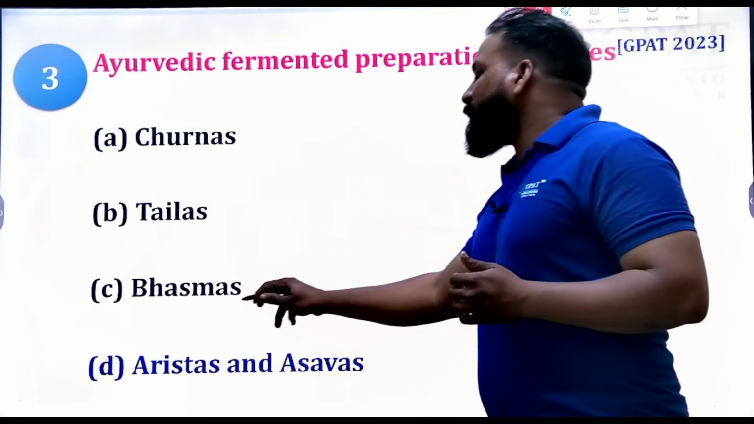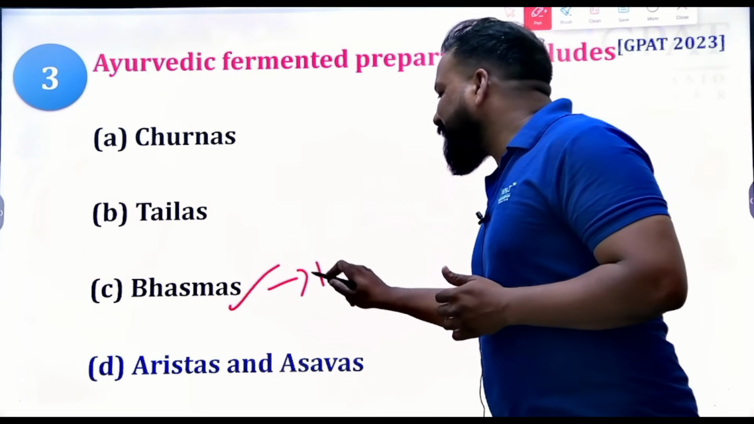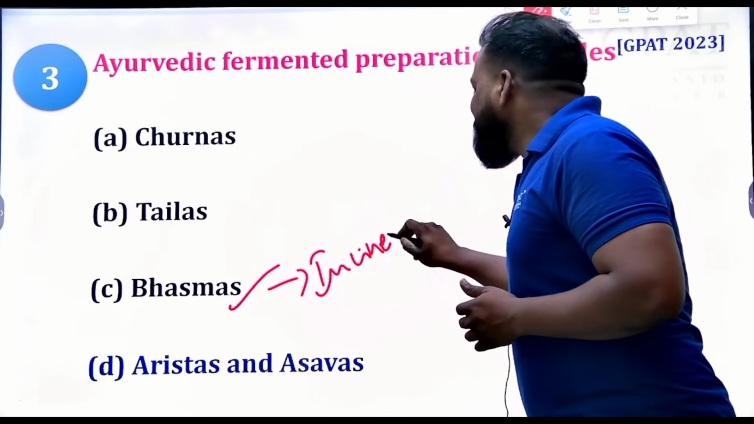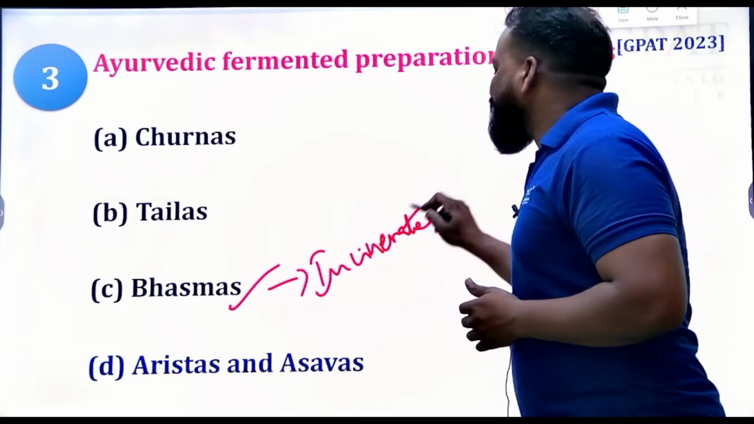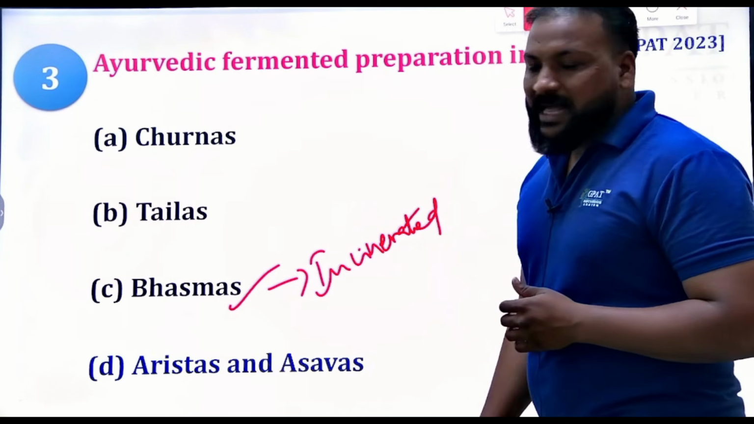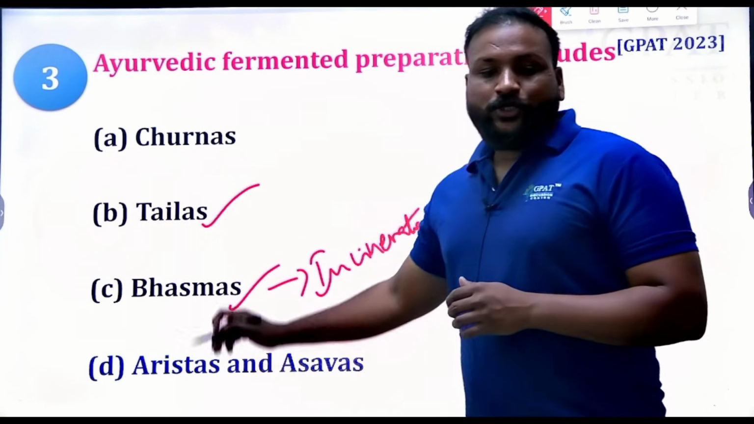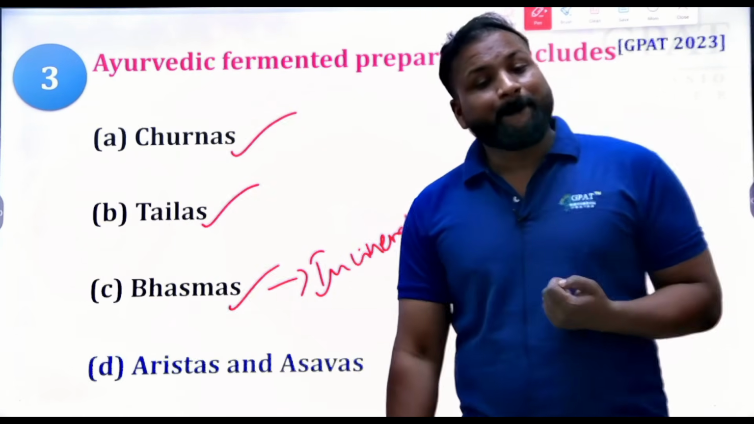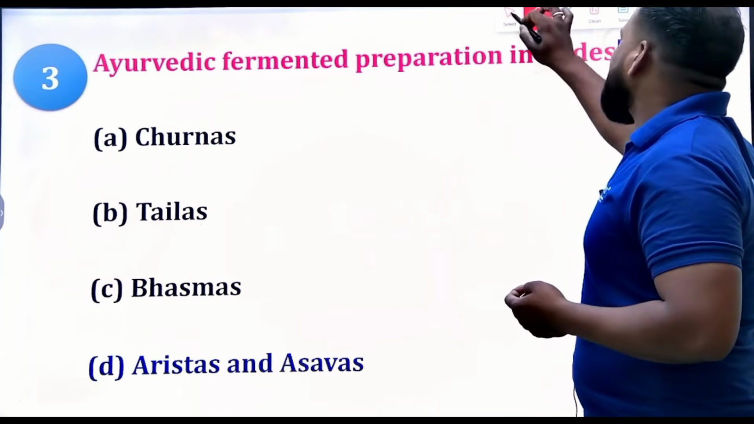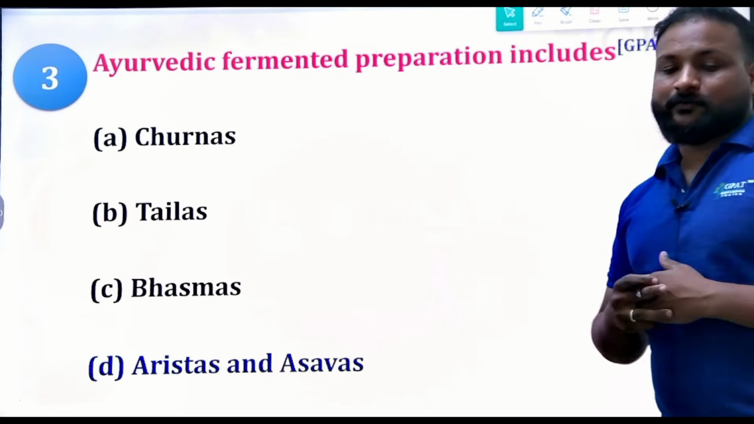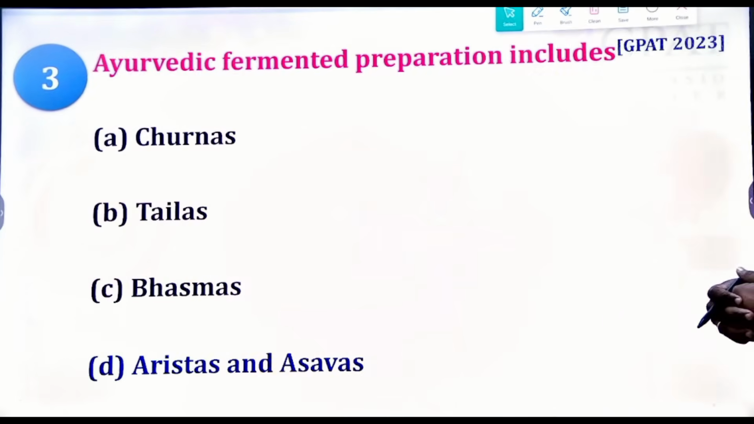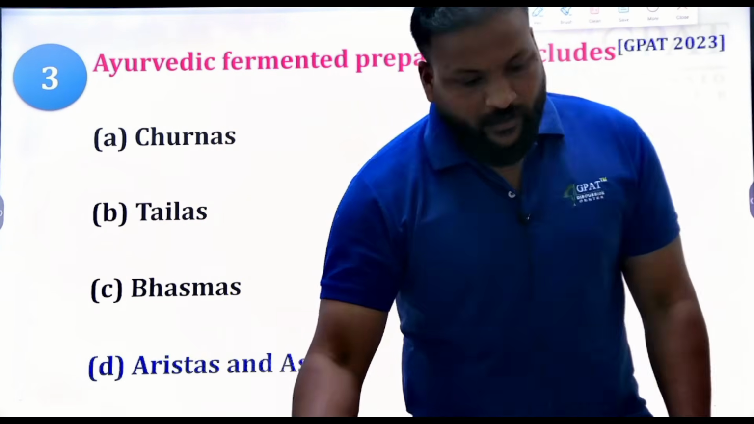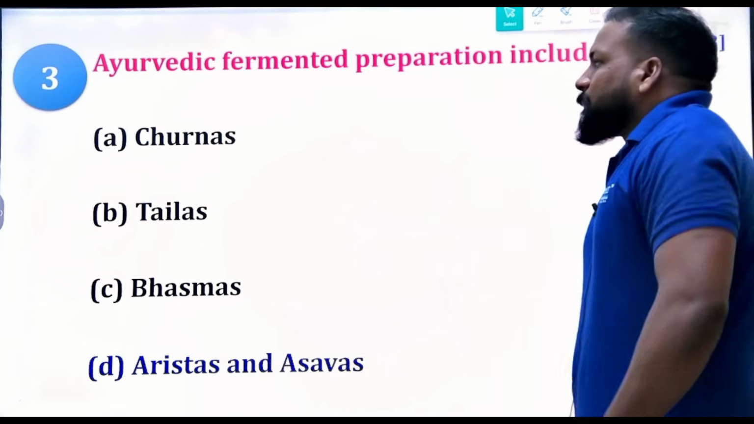What do you mean by Bhasmas? Bhasmas are incinerated products, which means they are ash. Taila means oils, Churna means powders, medicated powders. Is it clear? Yes. So that's the right answer. This question is from 2023. Clear? Okay. Yes. Next question.